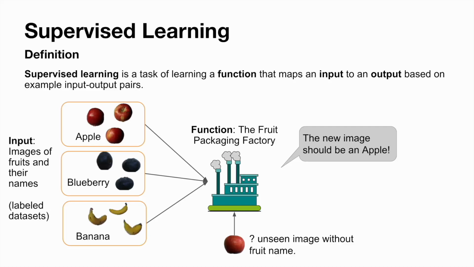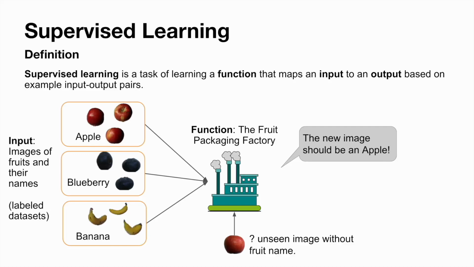In a fruit packaging factory, we would like to find an automated way to separate the different kinds of fruit, apple, blueberry, and banana, into 3 different boxes for shipment. A digital system can take pictures of each fruit traveling down the conveyor belt and must use the image input to identify the fruit with its proper name for its proper shipment box destination. In this example, the input to the system is pictures of fruit, and the output expected from the system is the category of fruit. The relationship we would like to find is how to identify the fruit category given the pictures taken. The input-output pairs we provide to the system would then be the image of a fruit and a label saying what fruit is inside the image.